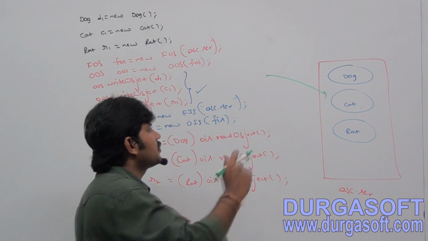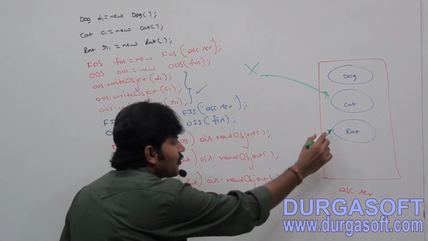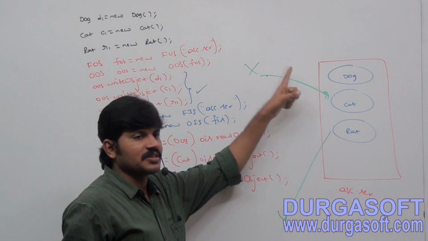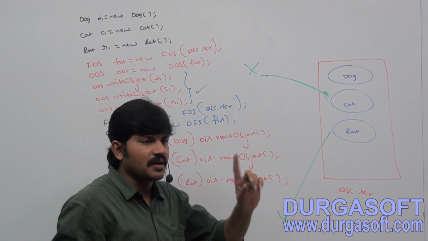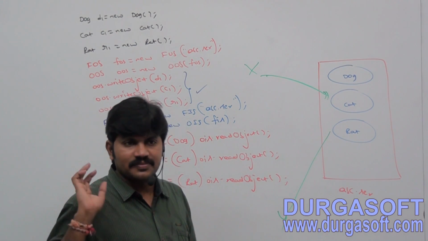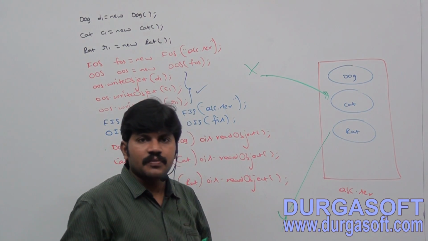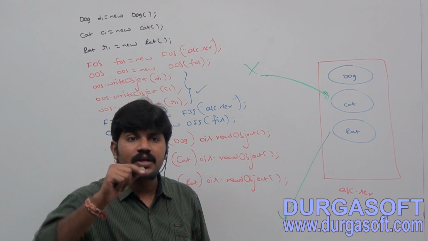But suppose some person X serialized in the morning, and some person Y wants to deserialize in the evening. He doesn't know in which order person X serialized. If we don't know the order of objects in serialization, how can we handle it? Are you getting it? Some X person is serializing, some Y person is deserializing. I don't know in which order the objects got serialized. Then how can we handle it?